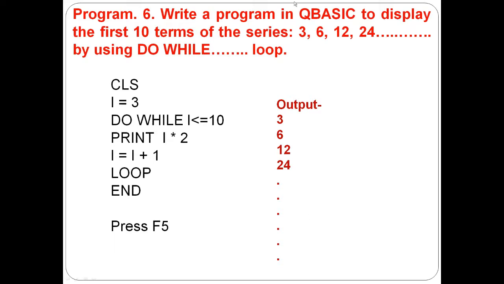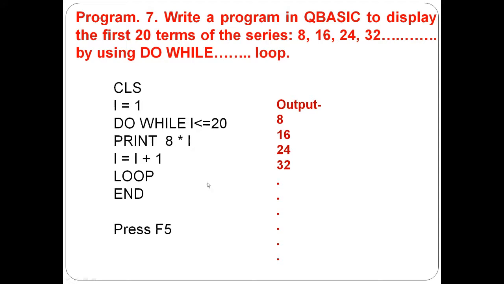Now next program: write a program in QBasic to display the first 10 terms of the series 3, 6, 12, 24 by using a do while loop. CLS, it starts from 3, so I is equal to 3. Do while 10 terms, so I less than or equal to 10. Print I multiply 2. First 3 will be here, then 3 multiply 2 became 6. Then 6 multiply 2 is equal to 12. Then 12 multiply 2 became 24. Like this, 10 terms will be here.